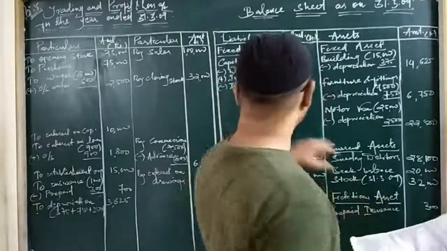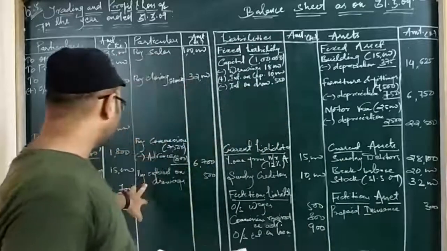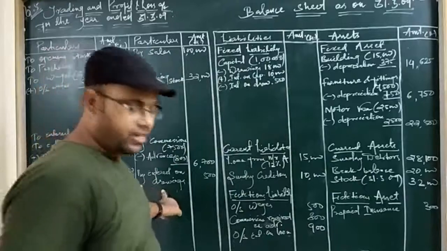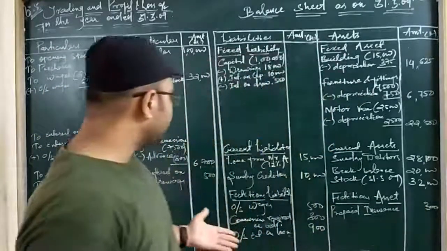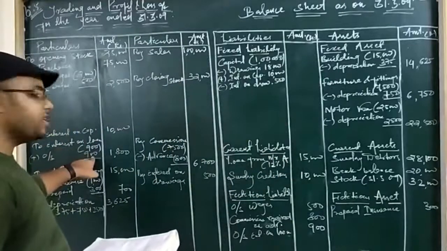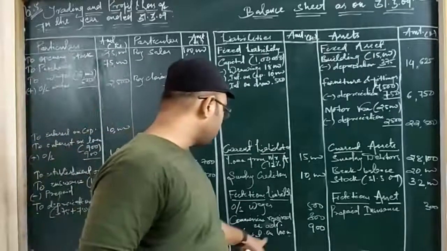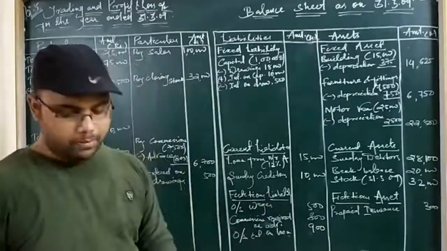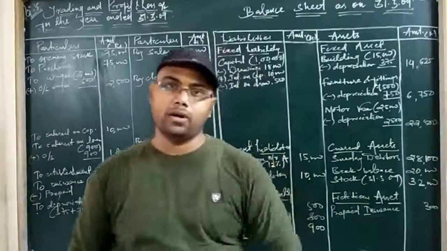Then charge interest on drawings. Interest on drawings is deducted from here, like drawings are deducted from capital, and written in the indirect income as the credit side of profit and loss account. Then balance of interest due on loans. So we have calculated the interest, it comes to 1,800, 900 is already paid, so the remaining 900 is the adjustment, that is outstanding, we have added, and the remaining 900 interest on loan is taken as balance sheet liability. Okay, so let us now solve and close each financial statement one by one.